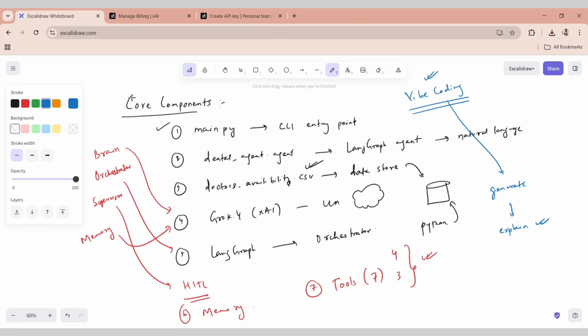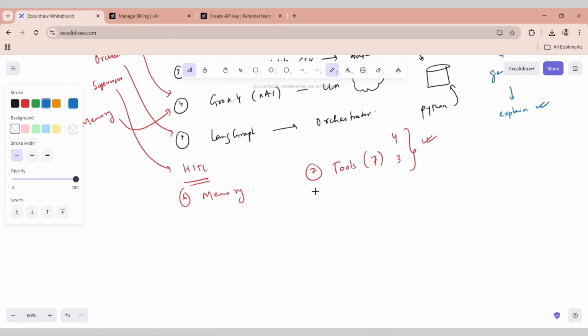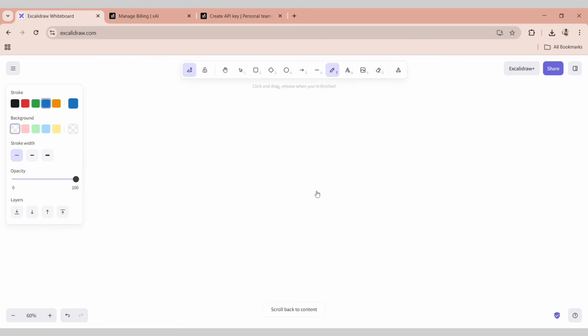Okay, so without further ado, let's go ahead and try to understand the architecture diagram. So let's try to talk about the architecture diagram. So it starts with a start node, and then after the start node, basically my entry point is main.py. So this is your CLI entry point using which the flow starts.